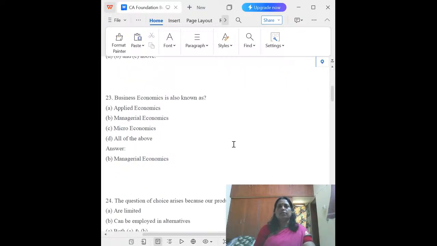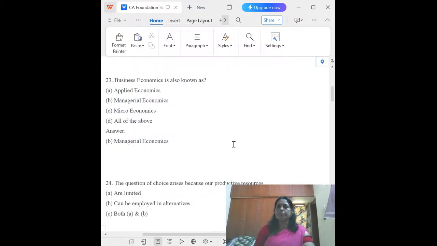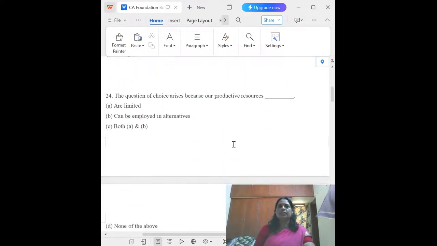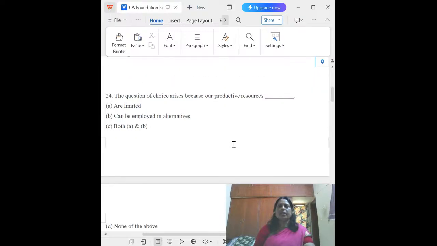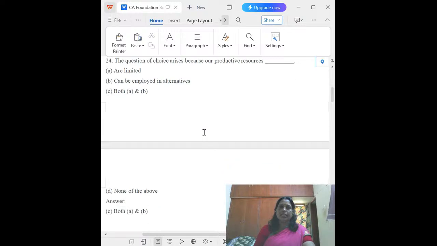Yes. The next one, business economics is also known as managerial economics. We know that the question of choice arises because our productive resources are both A and B. What is A? They are limited. Yes, the resources are limited. The resources are limited and can be employed in alternative uses. So that is why the answer is A and B.